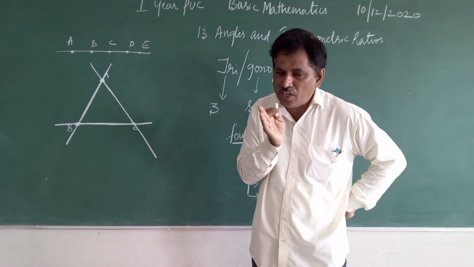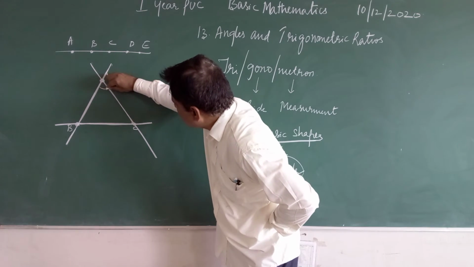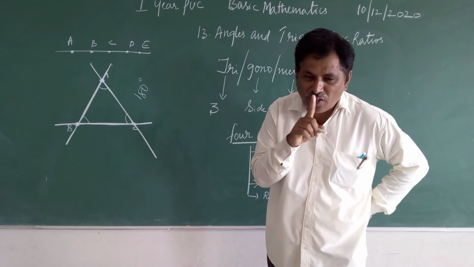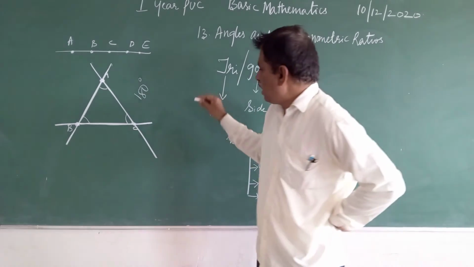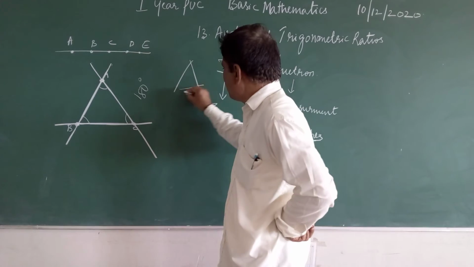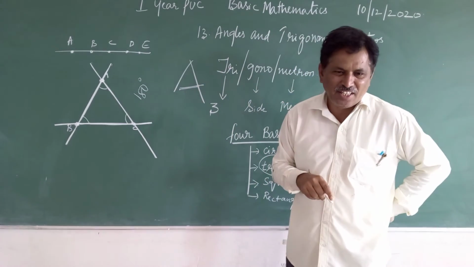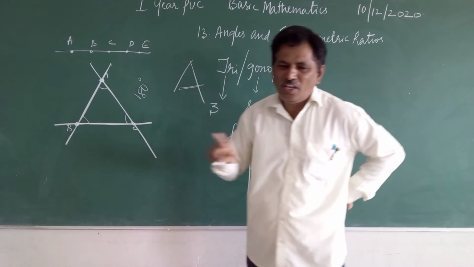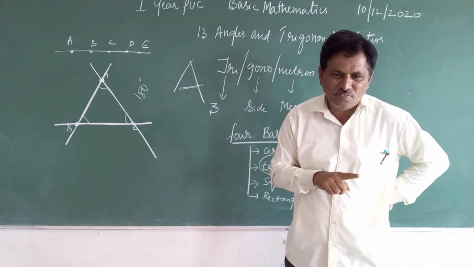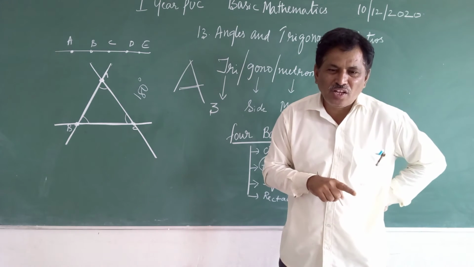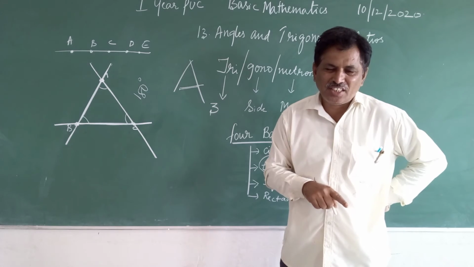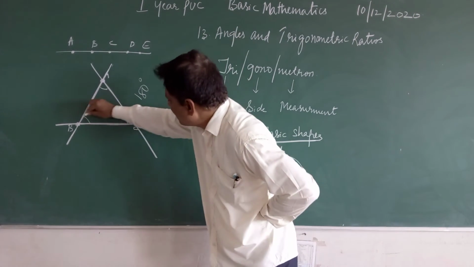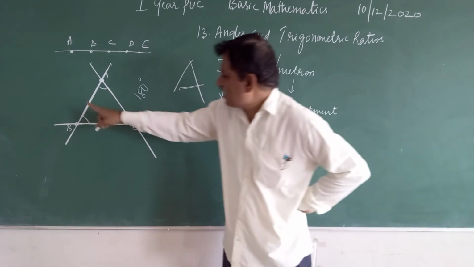When we use the word closed figure, the sum of all these three angles will be 180 degrees. Only when it is a closed figure will it be 180 degrees. If a triangle is open anywhere, it cannot be 180 degrees. So as soon as we say a triangle is a closed figure, the sum of all the angles will be 180 degrees. A triangle is a closed figure, okay, which is made up of three non-collinear points, having three angles and three sides.